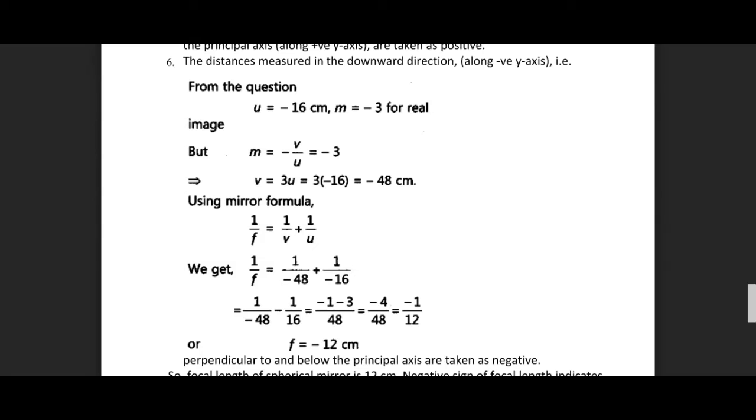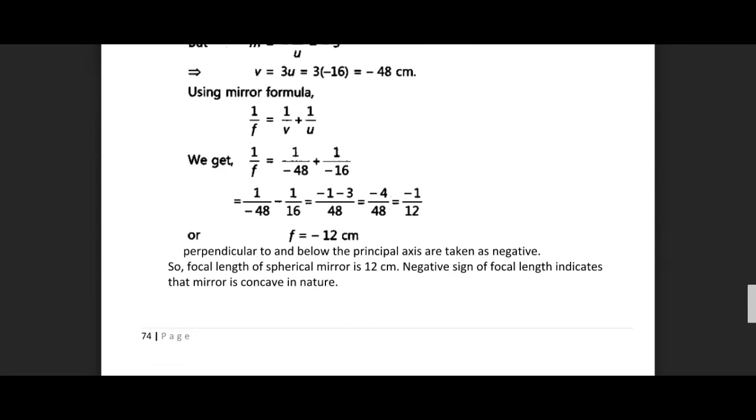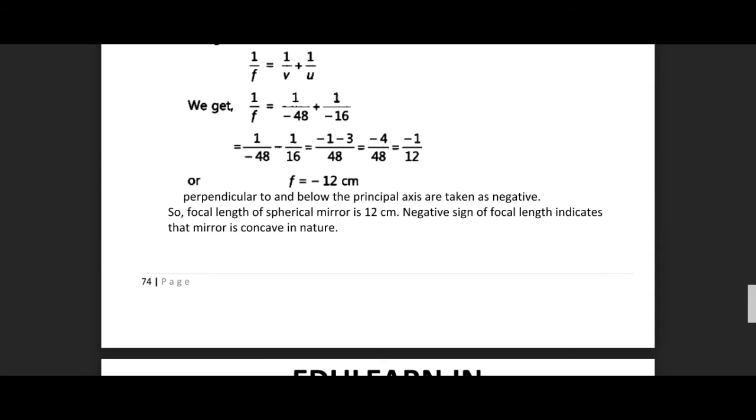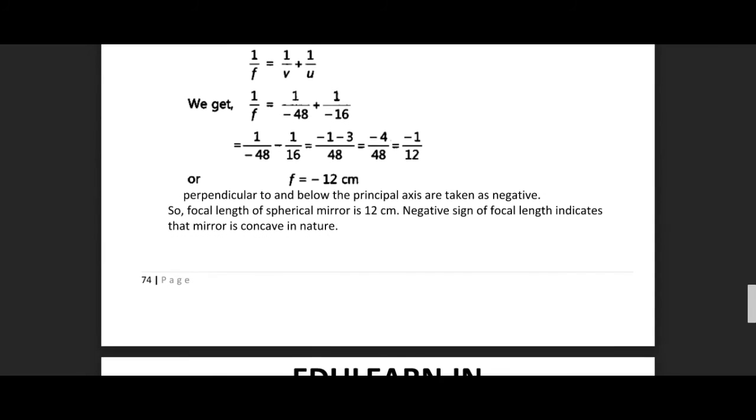So using mirror formula, 1 by f is equal to 1 by v plus 1 by u. 1 by f will be equal to 1 by minus 48 plus 1 by minus 16. So after taking the LCM and dividing, we have obtained f as minus 12 centimeter. So negative sign indicates that the mirror is concave in nature, right?